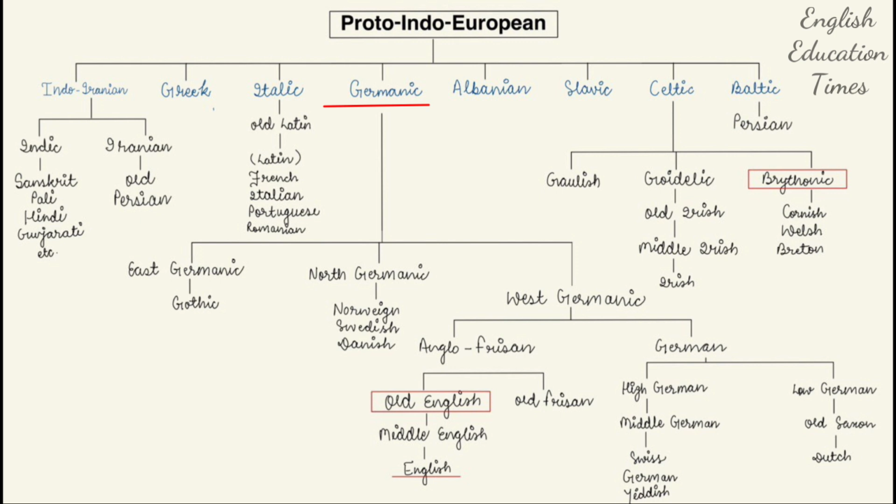The second one is Germanic, very important for an English literature student, because from the Germanic language three dialects came: East Germanic, North Germanic, and West Germanic. These all are dialects. I must tell you the difference between a dialect and a language. A dialect is a form of language which is spoken by certain groups of people in society, a certain social group of people at a certain place. Language is a very wide term, and dialect is a form of language.